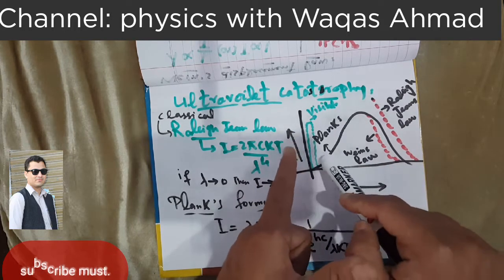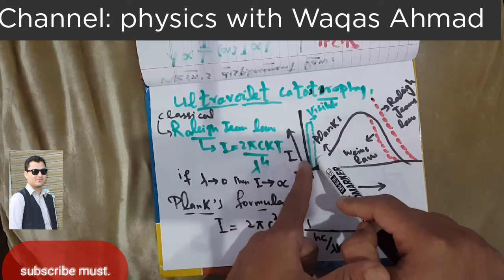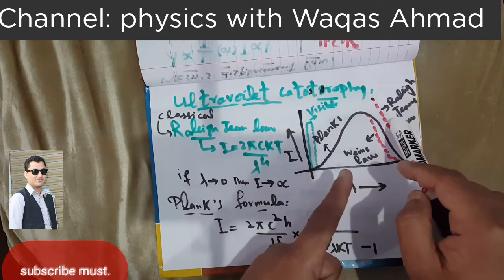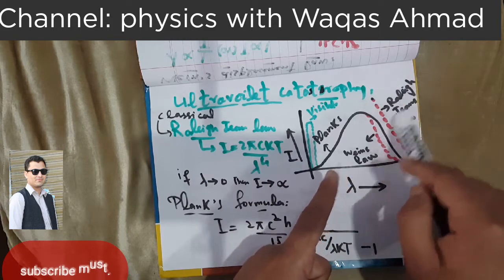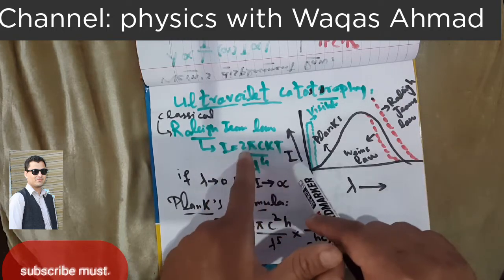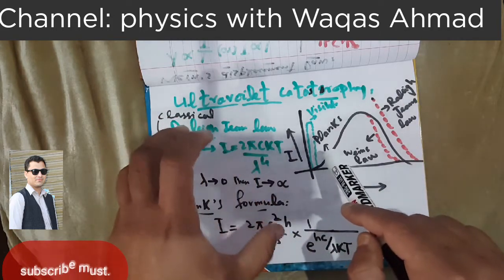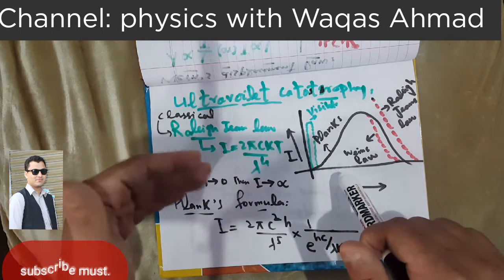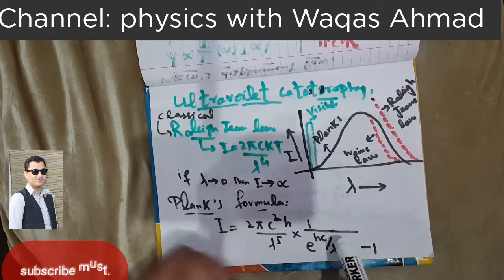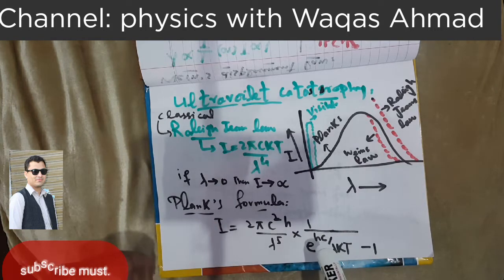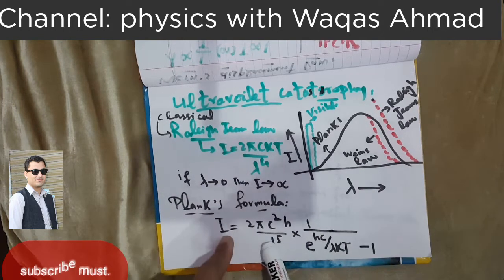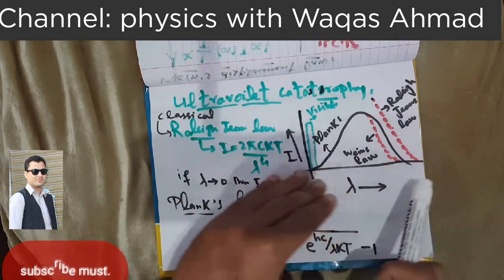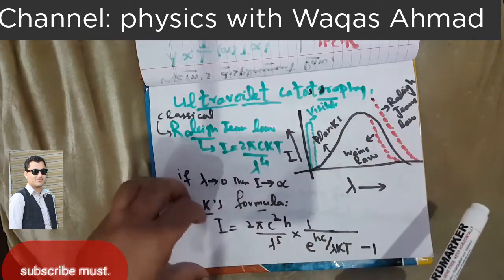So that's why the ultraviolet catastrophe came, because the ultraviolet region cannot be explained on the basis of classical laws of physics, which in this case is the Rayleigh formula. That issue was resolved by Planck, a famous scientist of the beginning of the 20th century. So Planck resolved this issue and explained the whole electromagnetic spectrum.